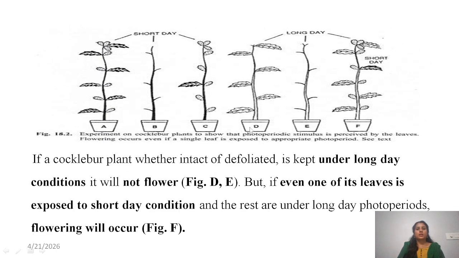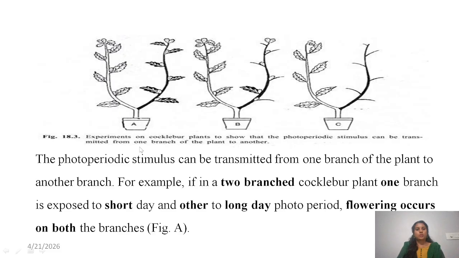Later, they conducted one more experiment. This is the same Xanthium defoliation experiment, I think it's repeated. So next one, how they did: they took two branches, and they conducted it in three pots with two branches.